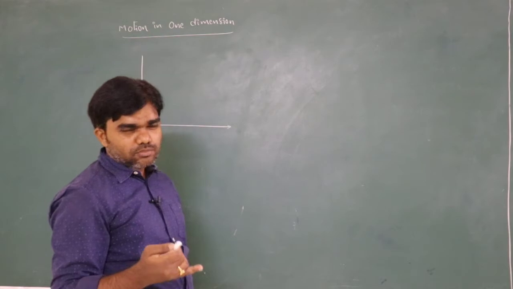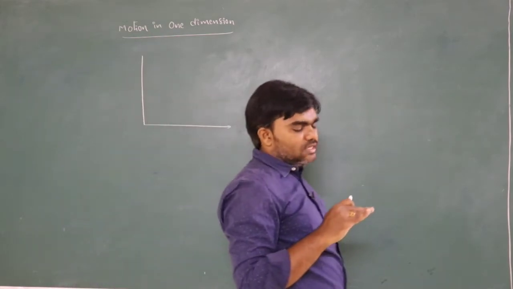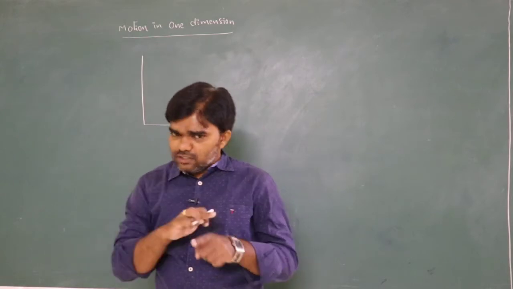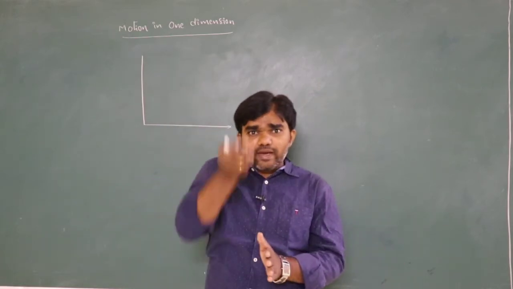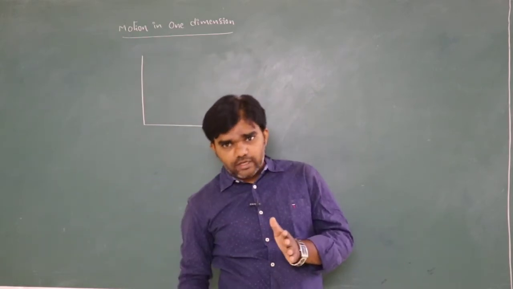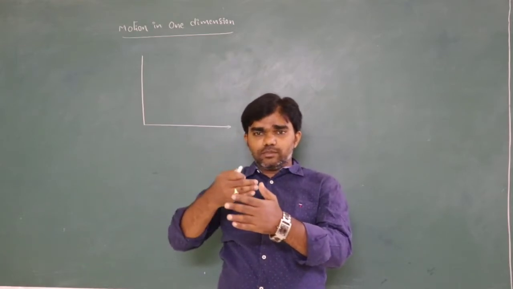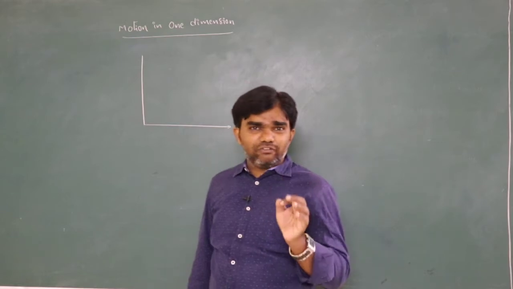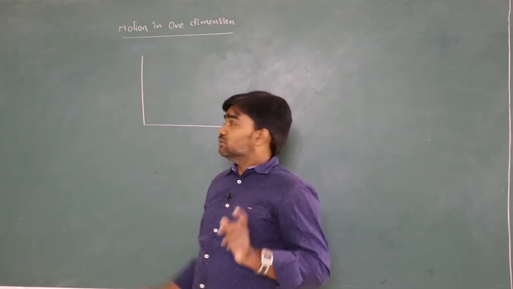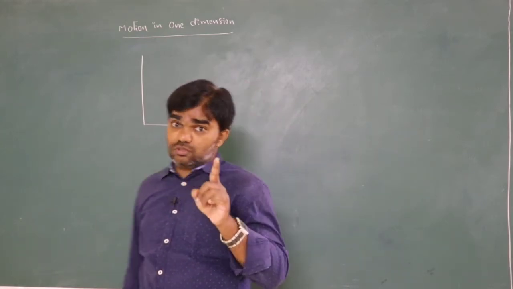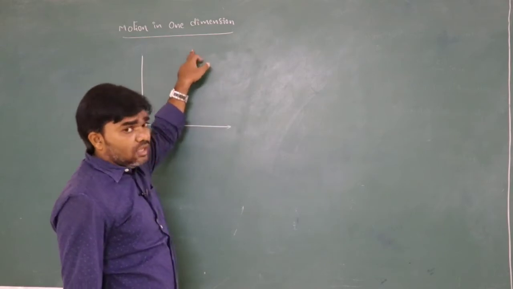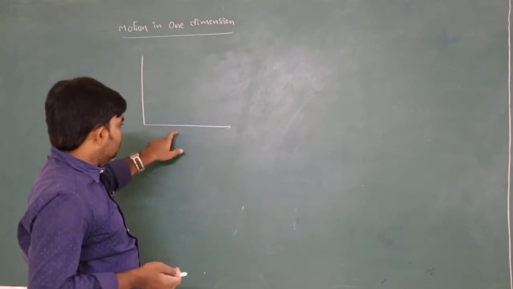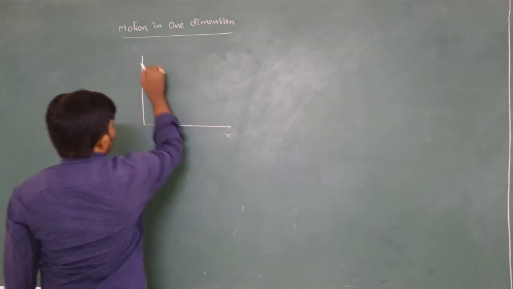One dimensional motion means the motion of the body is confined to only one direction, either along the x axis, either positive or negative, or along the y axis, either positive or negative, or along the z axis, either positive or negative. That means if the motion of the body is confined to only one direction, that is called one dimensional motion or motion in one dimension. If the motion of the body is confined to two dimensions, let us say x and y.